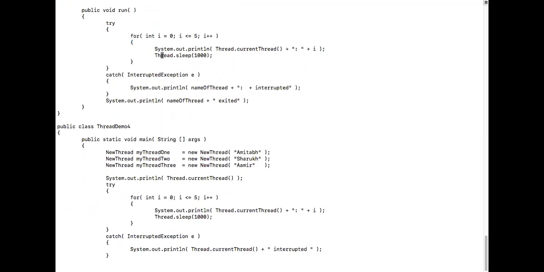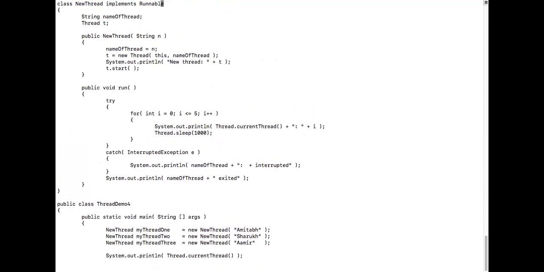Okay, so when one is sleeping, the other will take control and do it based on to whom the scheduler is giving the CPU time. Is that okay? Yes, sir.